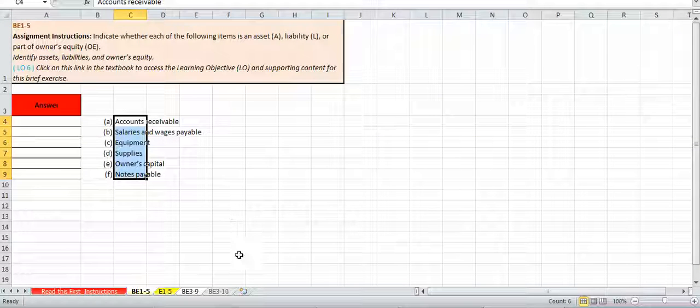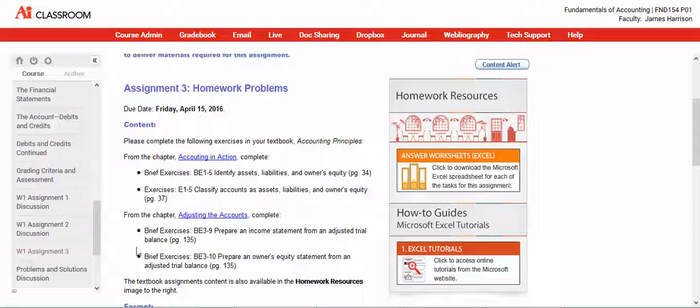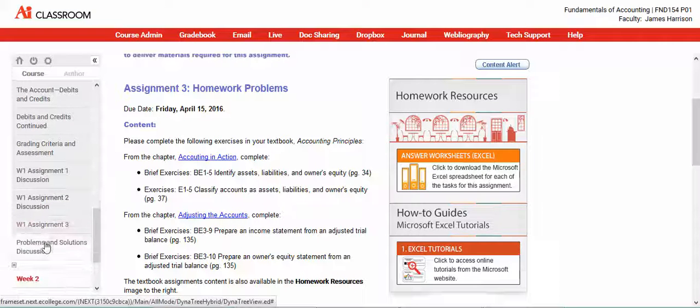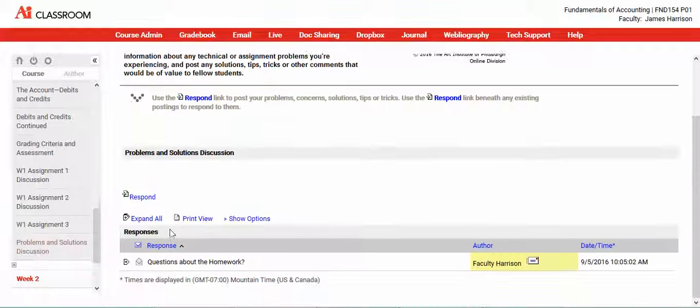Be sure to use the problems and solutions thread. That thread is always here. I'm always active in here. And no matter what question you have, just don't post your homework assignment in there. Say, hey, on the third homework problem, E13 or whatever it was, I'm having a problem finding this expense or something. I'll be there. This whole problem solution section is for you guys to talk as well. And again, I'll be there to guide.